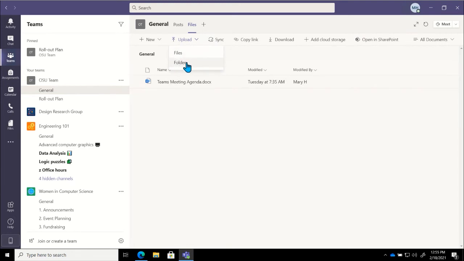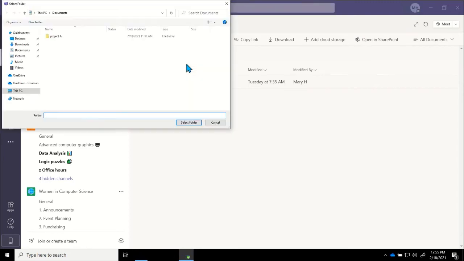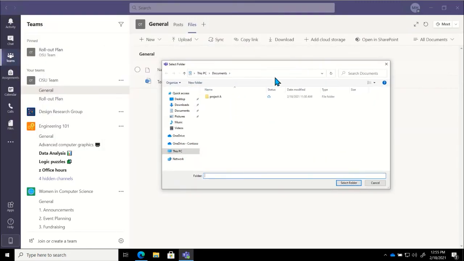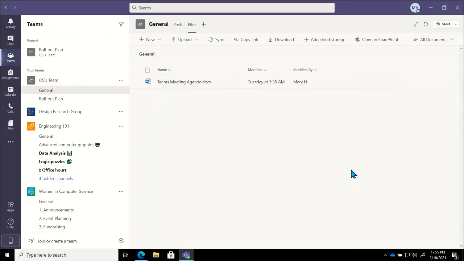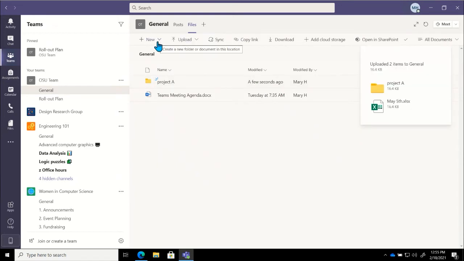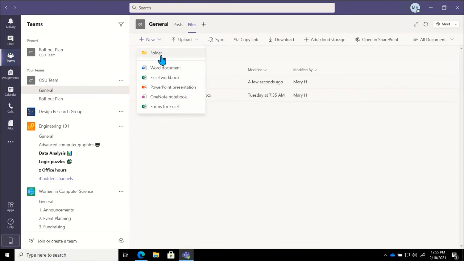I could even upload an entire folder to this channel. If I go ahead and click on folder, it will open up File Explorer for me, and I can pick what I want to attach. So if I wanted to attach this project A folder, I can select that, and it will work on getting that uploaded. I could also start a new file from here. I could even create a new folder in this channel if I'd like to help keep things organized a little bit, right?